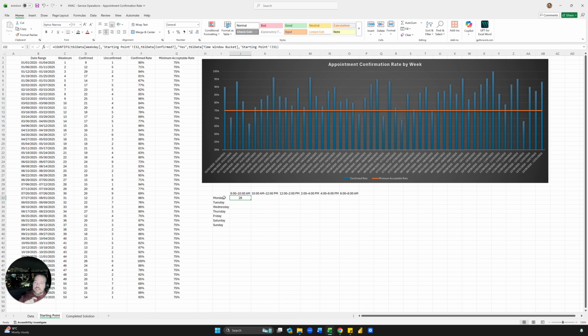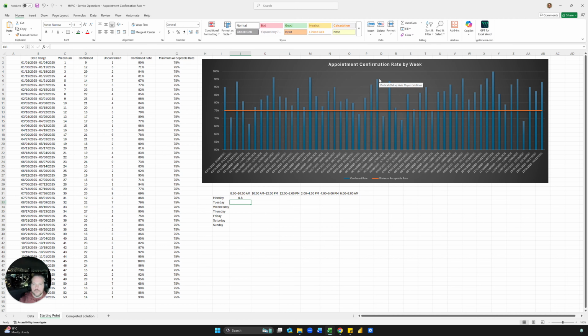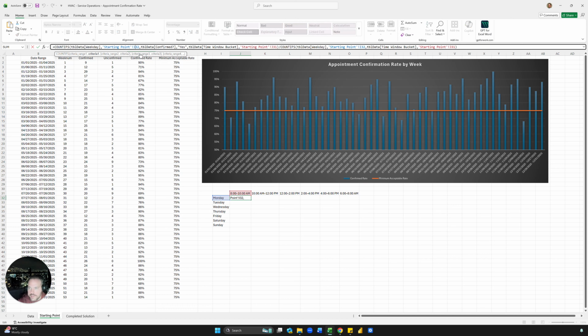But now we need to divide this by the total number of times, right? We need to divide this by how many Mondays from 8 to 10 a.m. So essentially all we have to do is divide this and then take out the yes. Take out the yes, because it's only yes or no, right? So we get 0.8. And that's how you do it. And so now we can just fix this to where we can copy and paste it and drag it down.